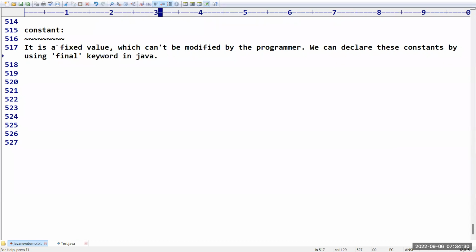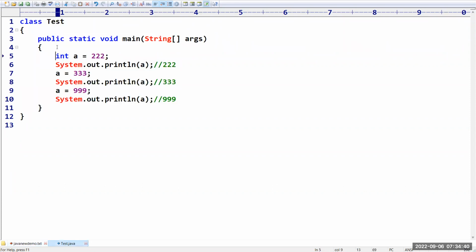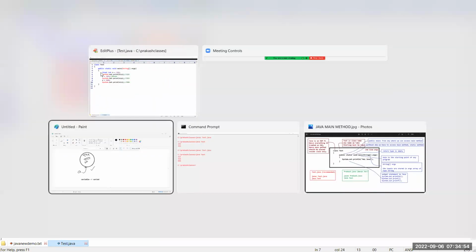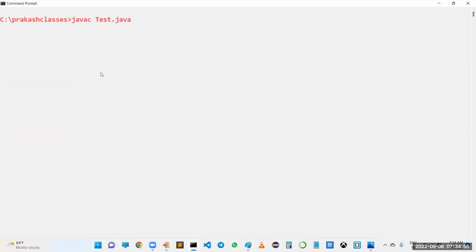So if you want to declare any constant in Java, we have to use the final keyword. But once you use the final keyword, you are not allowed to modify its content. Suppose I am taking final int a, up to this okay, but in this line we will get an error message saying, sorry boss, I can't modify it, because in your program it is declared as a constant.